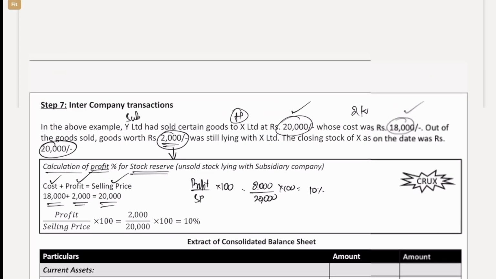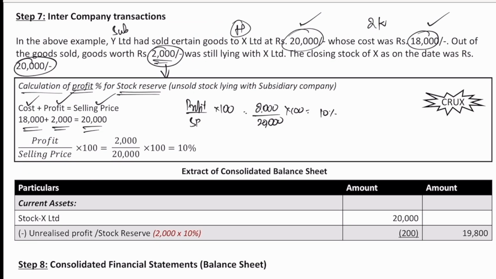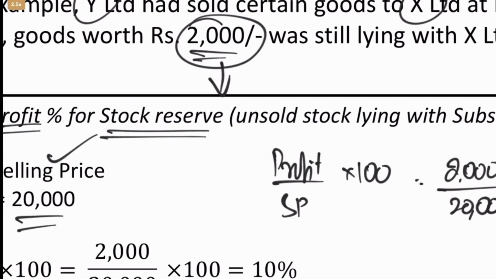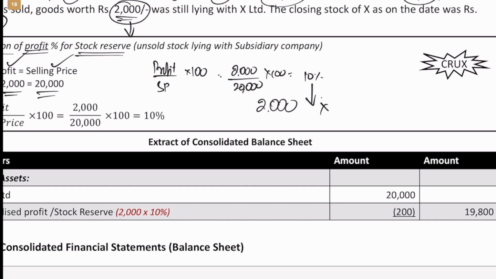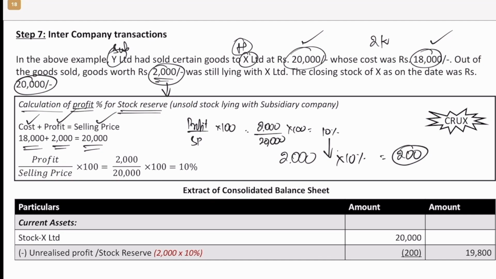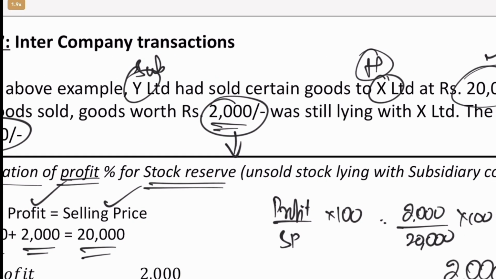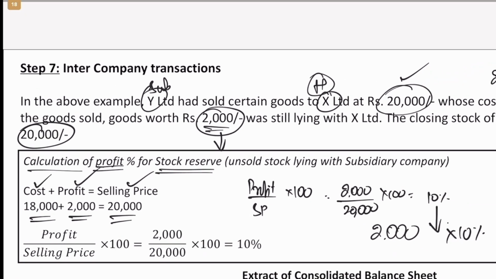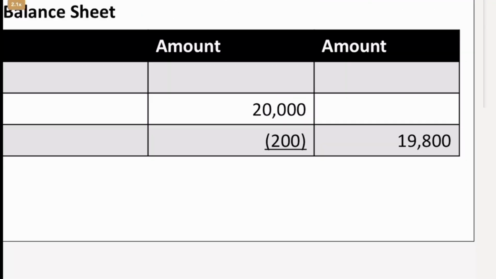So now in this 20,000, we had some 2,000 worth of stock which was actually sold by Y Limited to X Limited. In the 2,000, we'll have to eliminate 10%, which is nothing but unrealized stock, also known as stock reserve. So 2,000 into 10% will be 200. So 200 is a profit which is still unrealized in 2,000, because Y Limited had sold at 10% profit. So remove the 200 and show 19,800.